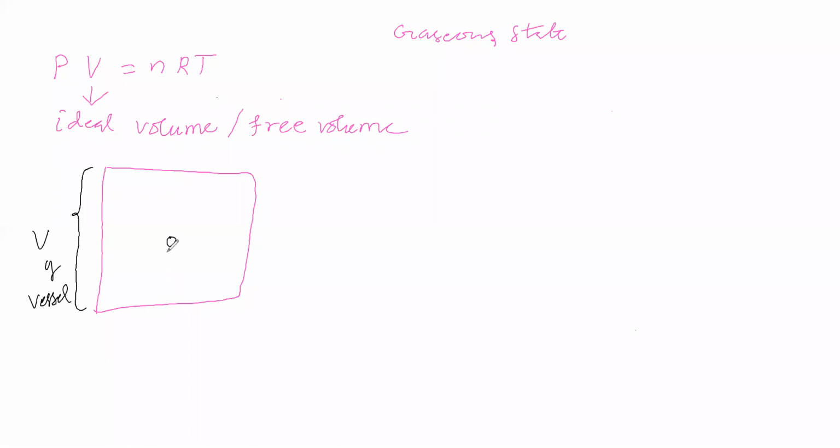Again, I will say, you are taking a vessel. This vessel is having certain volume. This vessel is closed. In this vessel, you are taking only one gas molecule. Now, this gas molecule is moving freely. What volume does it get for free movement in this entire vessel? Compare that free volume with the volume of vessel. Will it be equal or not equal? What do you say?